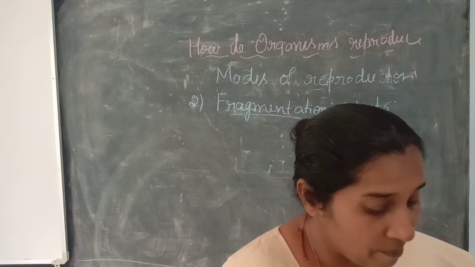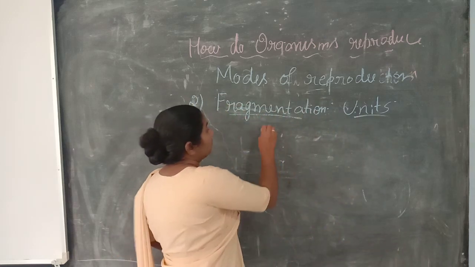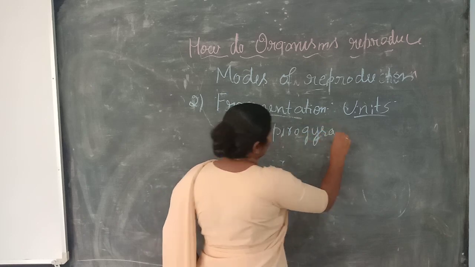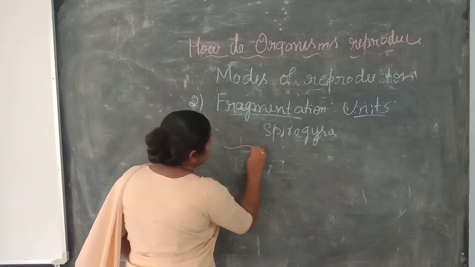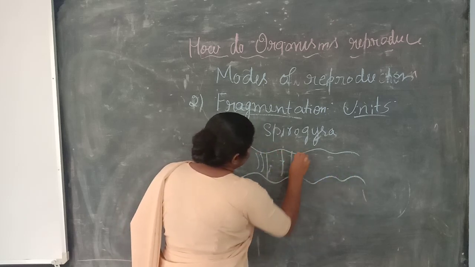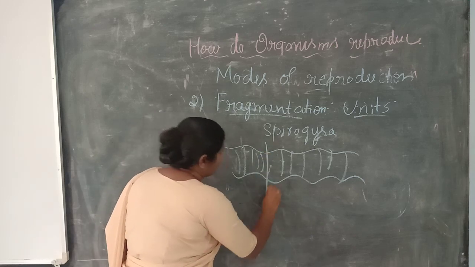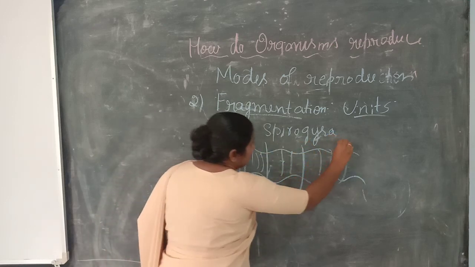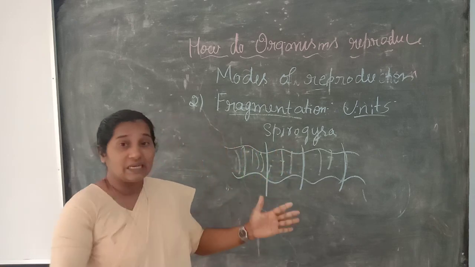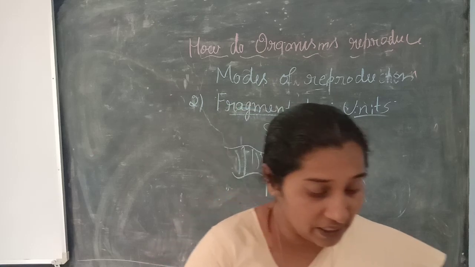Therefore it occurs in multicellular organisms, where the body of the organism breaks. The example is called spirogyra. This is a long organism. So this is a spirogyra. What happens? This part gets broken, this part gets broken, this part gets broken. In the same way, these broken parts can again form cells.